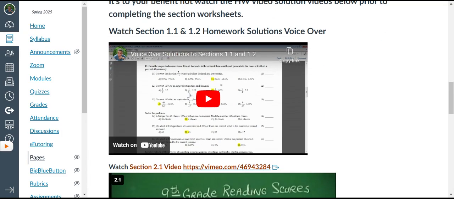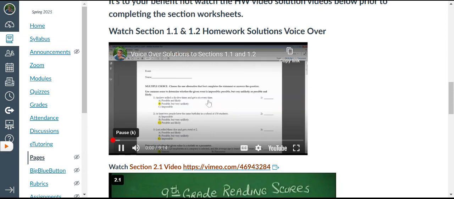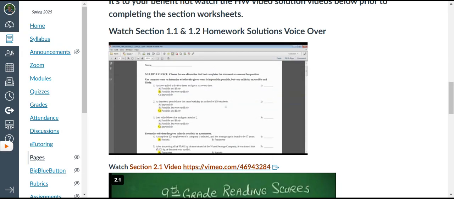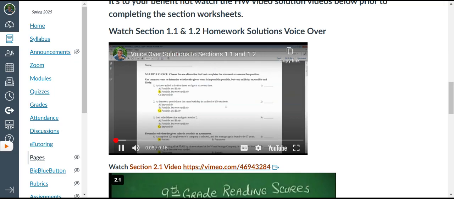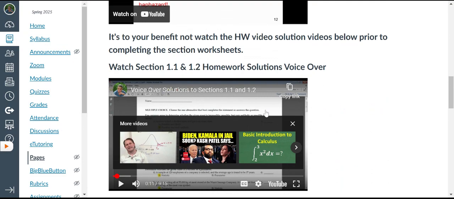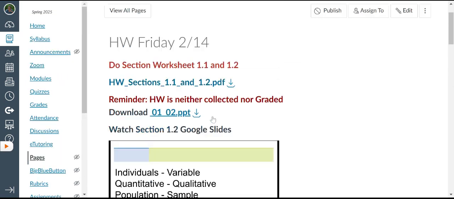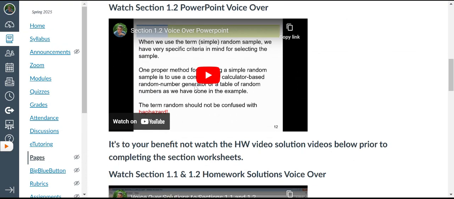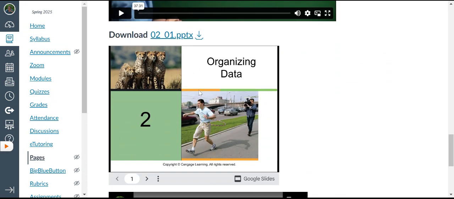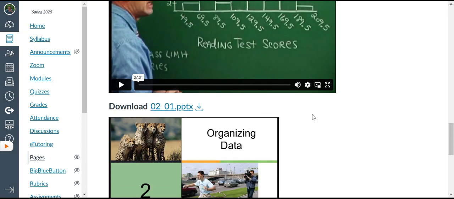Now this is important. I actually have a video of me going through the homework. Okay, voiceover for our first homework assignment. Using common sense. So these first 3 problems weren't even addressed. You get the idea. But please, it wouldn't be wise to watch the video of the solutions before you actually did the homework. Do the homework first. Get something wrong, the answer's down on the last page. Try it again, and then, if need be, go ahead and watch the video of how I get the answer.